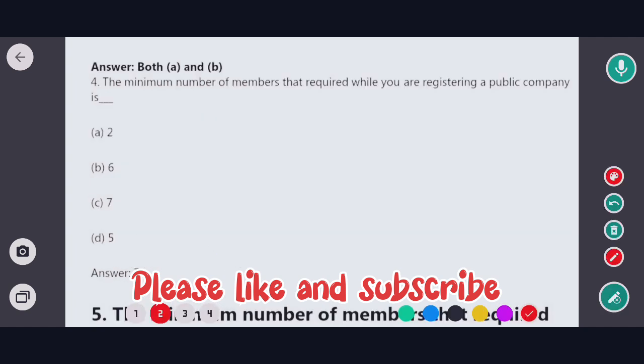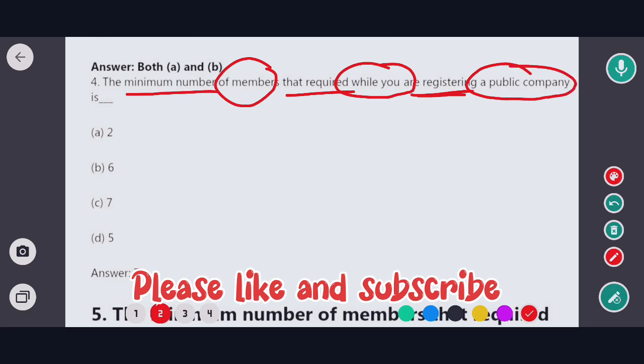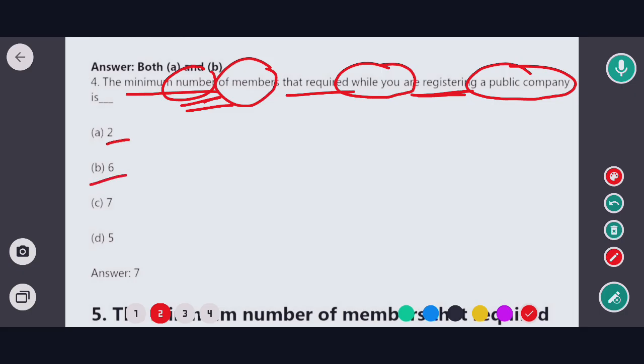So the next question is about the minimum number of members that require while you are registering a public company. Okay, minimum number of members कितना होगा? So the options are option A number 2, option B number 6, option C number 7, and option D number 5. Okay, so in this case the correct option would be option C. That means total 7.